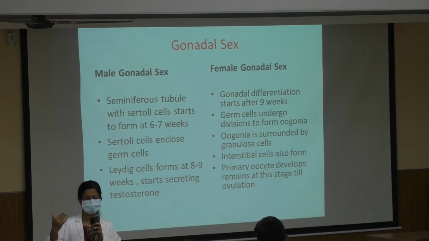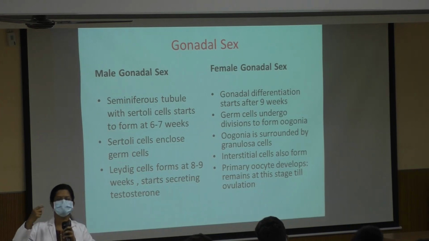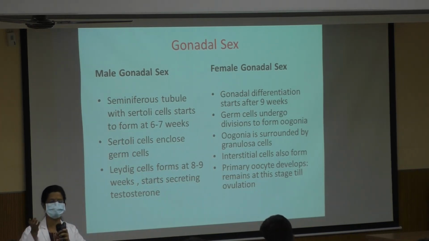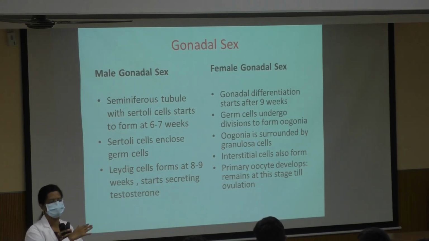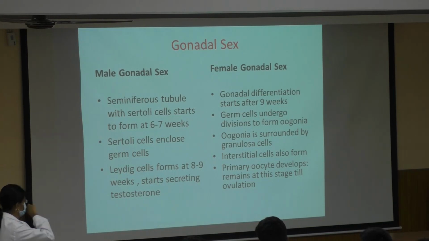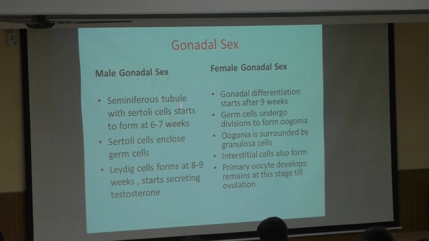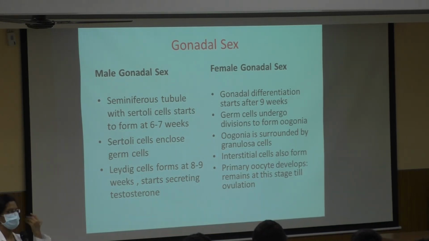The development in the males, that is the Sertoli cells or the Leydig cells, is a little earlier than in the females. So the timeline will be a little ahead in the development of the male gonad. At 6 to 7 weeks, the Sertoli cells and the seminiferous tubule will start to form, and the Leydig cells around 8 to 9 weeks, and the Leydig cells are the cells which will start secreting testosterone.